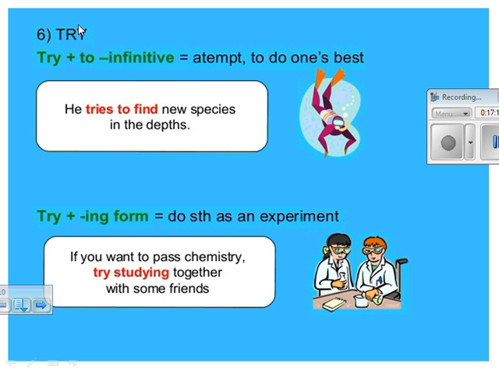Try. Try once it is followed by full infinitive, it means attempt to do one's best. For example, he tries to find new species in the depth. Okay? So he attempted, he tried to do something. Okay? But try plus ing, it means to do something as an experiment. Okay? If you want to pass chemistry, try studying. So it depends on experiment, on studying. Okay, try studying together with some friends. So here we have different meanings.